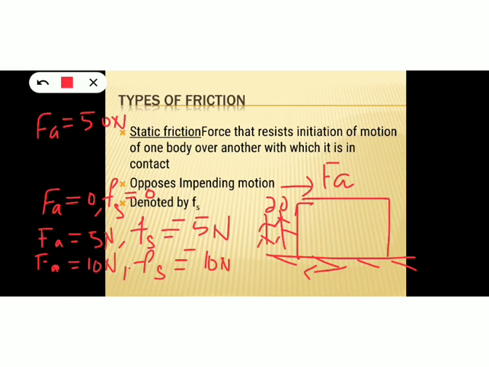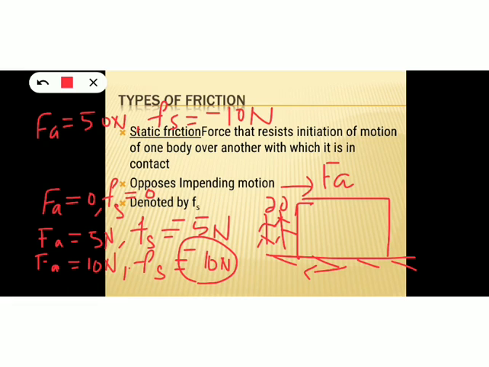Okay, so the frictional force can't increase beyond a limiting value. So the maximum value that can be taken by this static friction is minus 10 or 10 Newton.